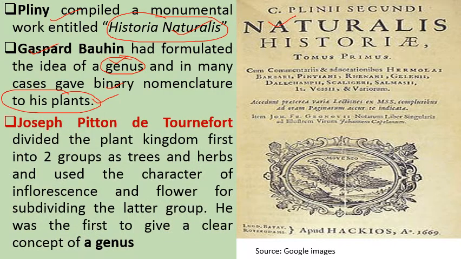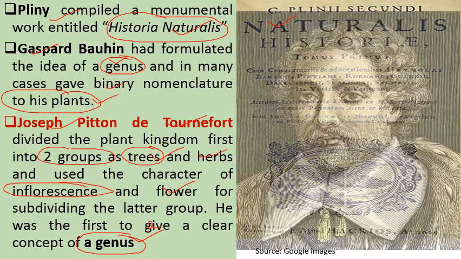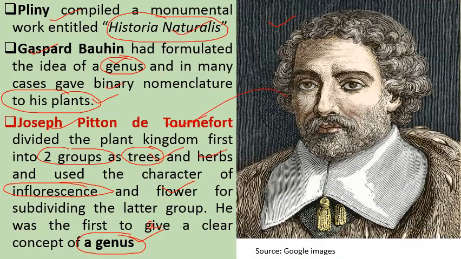Then there was another person named Joseph Pitton de Tournefort. He divided plants into two groups, trees and herbs, and he used the characters of inflorescence and flower for his classification. He was also credited with the concept of genus. He gave a clear concept of genus. This is the portrait of Joseph Pitton de Tournefort.